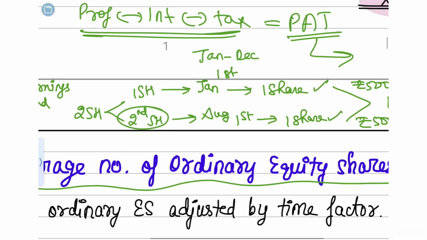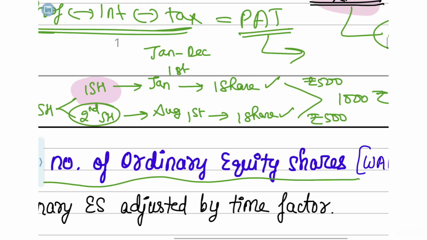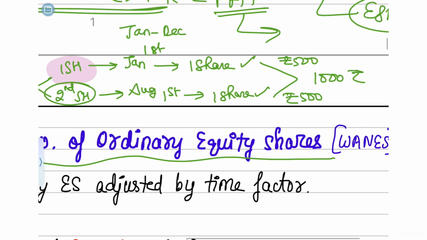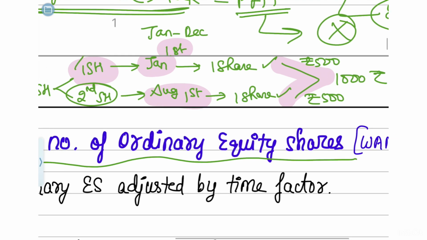Now, this first shareholder got really angry. When the company asked him why, he said, see, I joined the company on January 1st itself. This second shareholder joined the company only on August 1st. Correct? So how can you equally distribute this between the two? This is very, very wrong. So what did the first shareholder suggest, and this is what was adopted also.